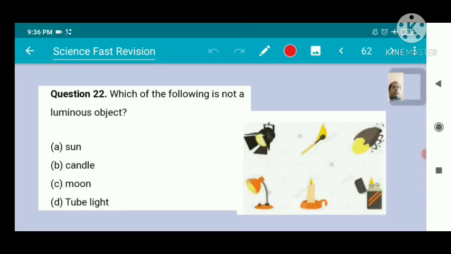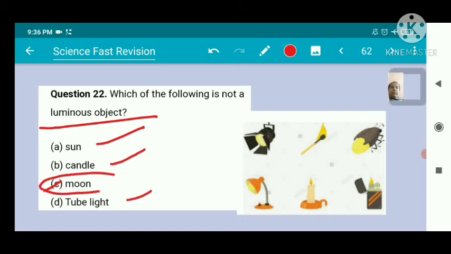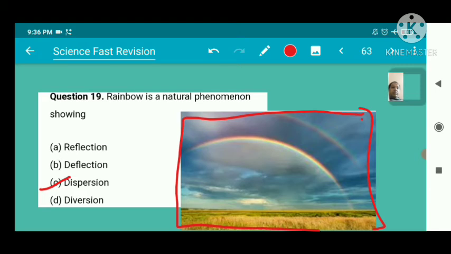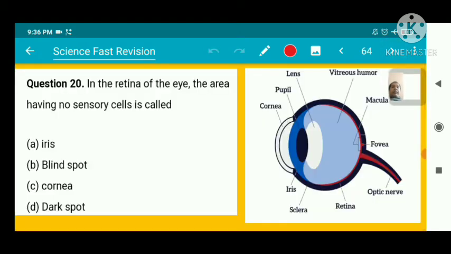Which of the following is not a luminous object? Moon. The Sun has its own light, a candle has its own light, a tube light has its own light, but the moon does not have its own light. Rainbow is a natural phenomenon that shows dispersion of light. Okay, this is a rainbow. In the retina of the eye, the area having no sensory cell is called the blind spot. Answer B, blind spot.